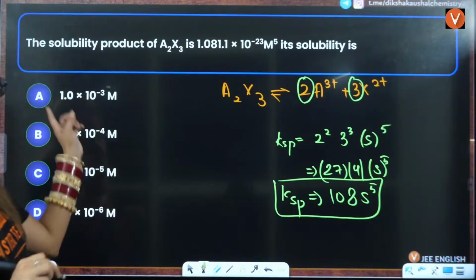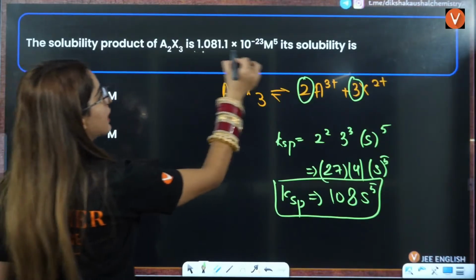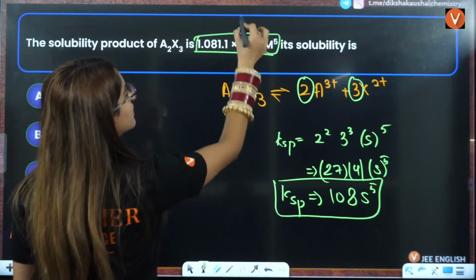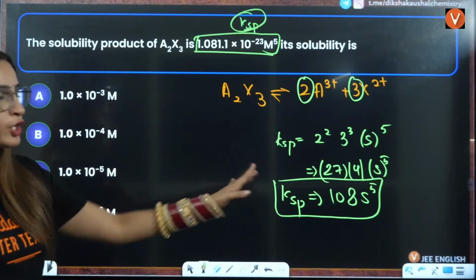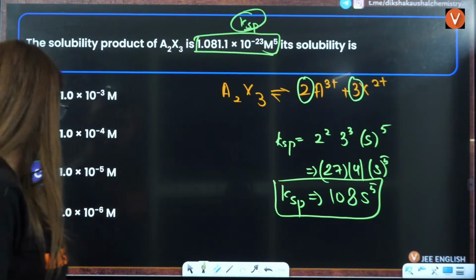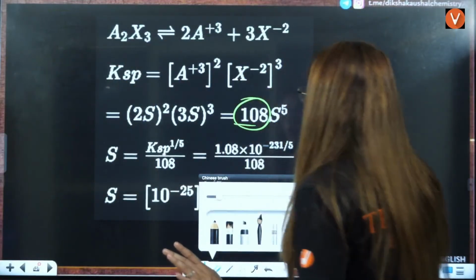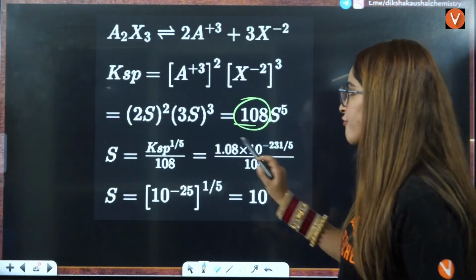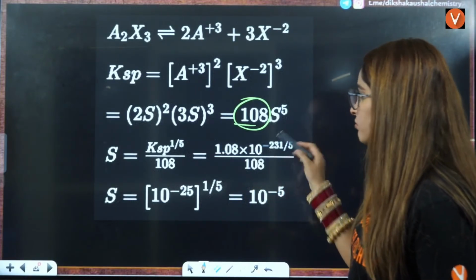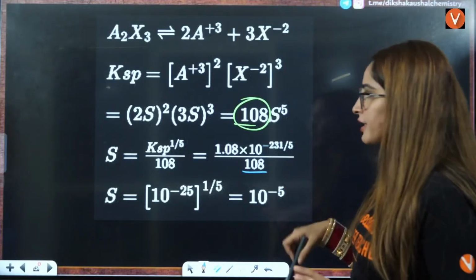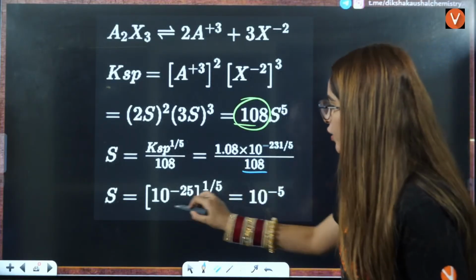Now, they have given you the solubility product, which means Ksp is given to you, and you need to solve for the solubility value. How will you solve this? Put the value of Ksp here and divide by 108, and you will get the value of solubility.